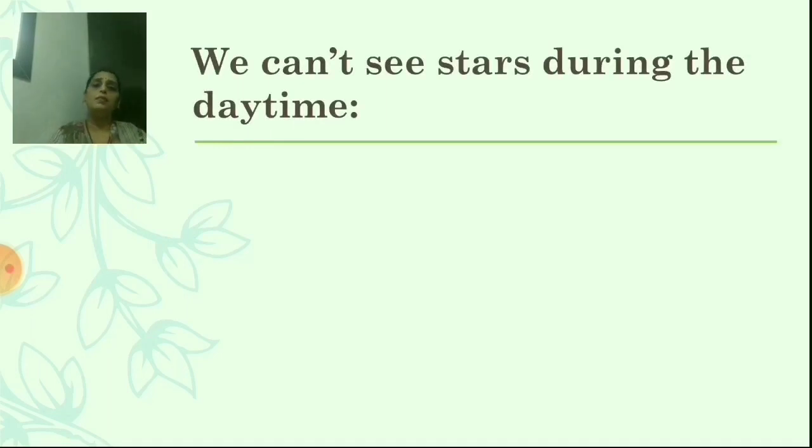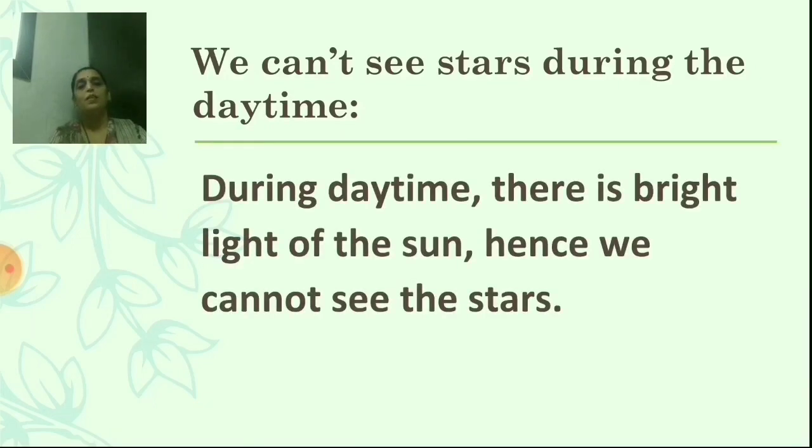Now the next one. Why can't we see stars during the daytime? Yes, during daytime there is bright light of the sun, hence we cannot see the stars. This means students, because of the bright light of the sun during daytime, we cannot see the stars. Next we are going to see is planets.